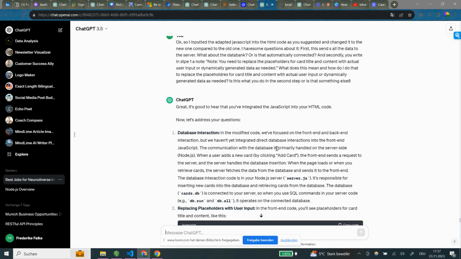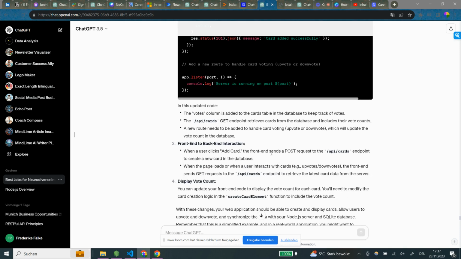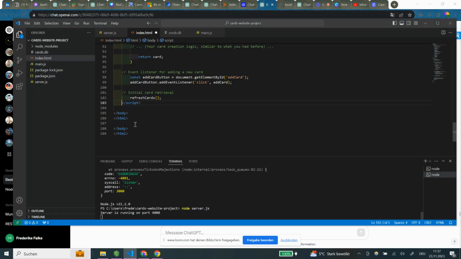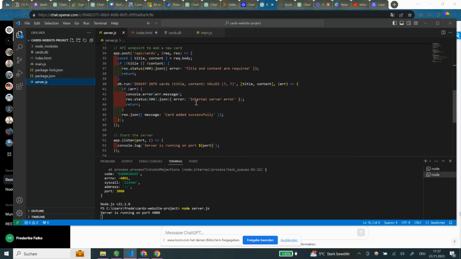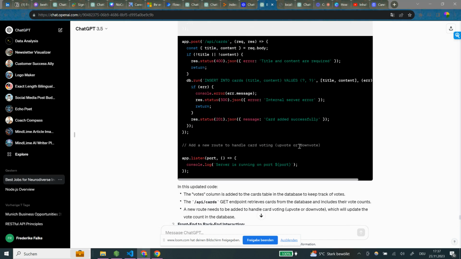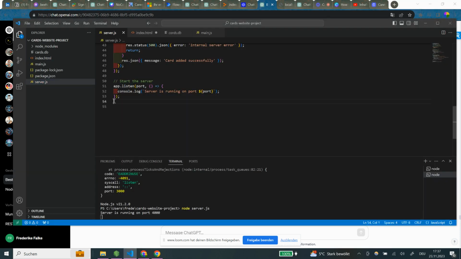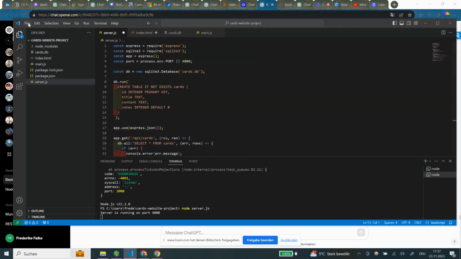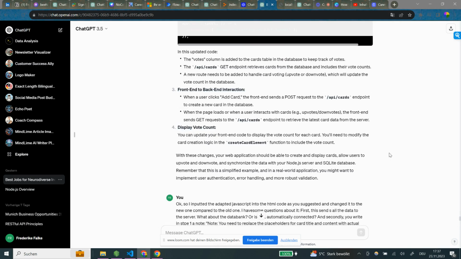Okay, it might get a bit complicated. So whatever, we now first modify our backend server. So we just copy the code and put this in here for the Node.js. Where is it? Oh, here's the server.js. So quickly check if the server is running on. Okay, we just quickly do that. And then we say file, save.